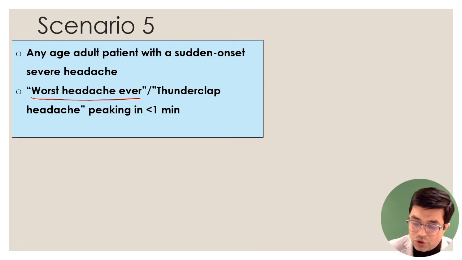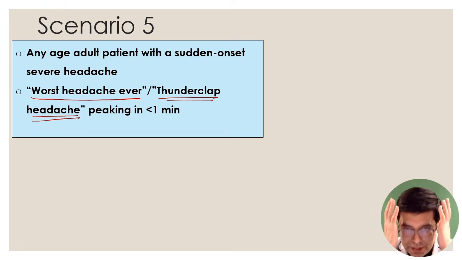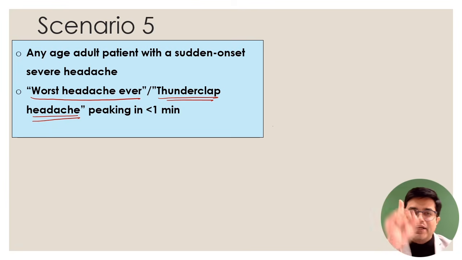It is also called thunderclap headache. Thunderclap headache is the headache which begins acutely. I'm talking to you, suppose I have this problem. While talking to you, suddenly my attack will begin. I will hold my head like this, and there will be severe shooting pain, and maximum intensity will be attained within 60 seconds. So peak occurs in less than 1 minute. That is called a thunderclap headache.